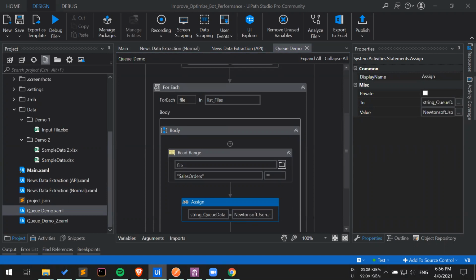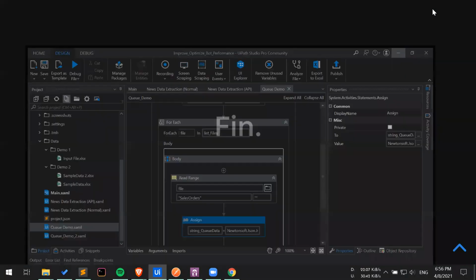Okay, Atul is asking a very good question. What about the security of data that we directly post as a JSON object to the queue? Definitely, you need permissions in order to properly upload it to the queue. Obviously, there is a security concern about whether we can upload data under HIPAA and other policies that you need to take care of. But if you have an option, consider this, because you can optimize your bot a lot. So what I always suggest is, if you have an option, go ahead with it.